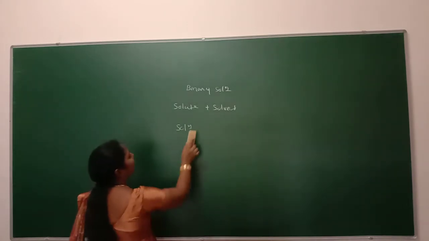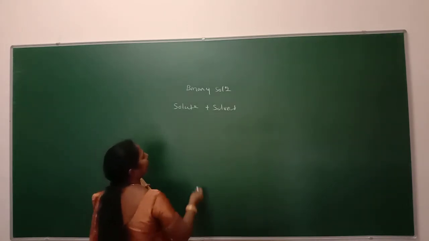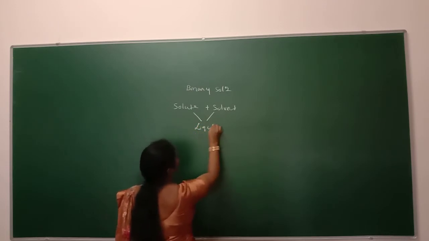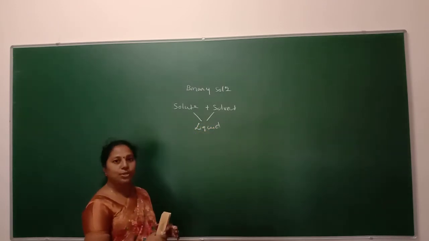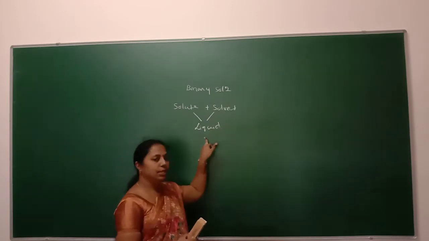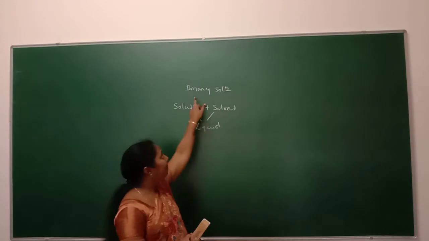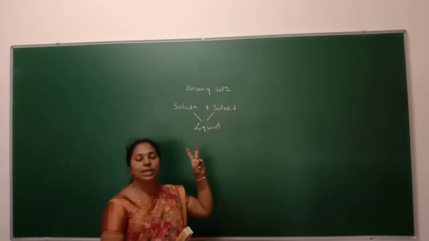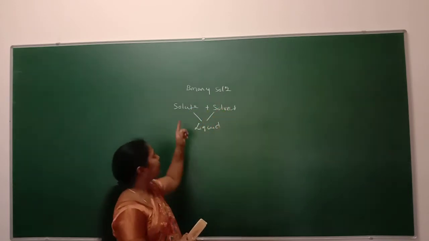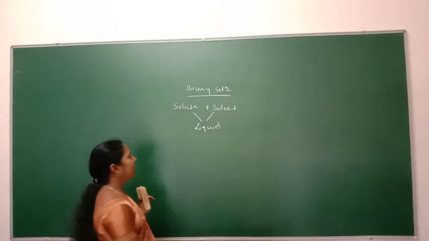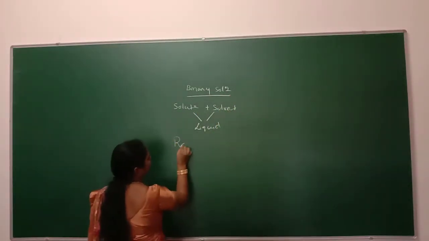So if both solute and solvent exist in the liquid state, such type of solution can be taken as a binary solution containing two individual liquids. For such kind of binary solution, we are going to study one of the laws called Raoult's law.